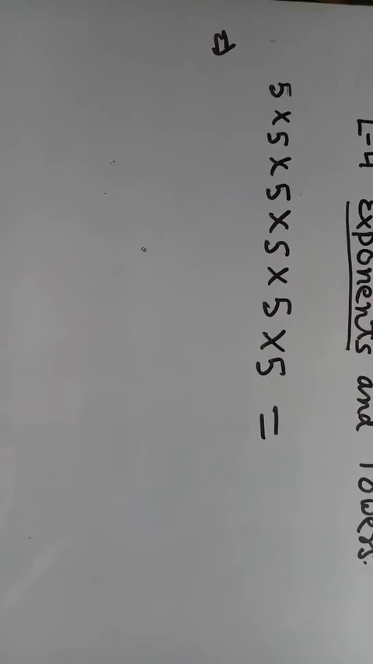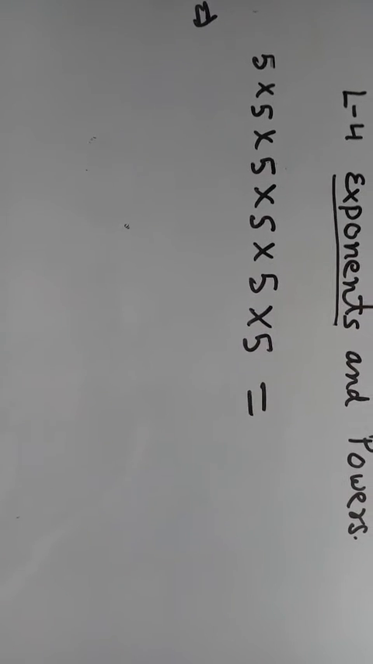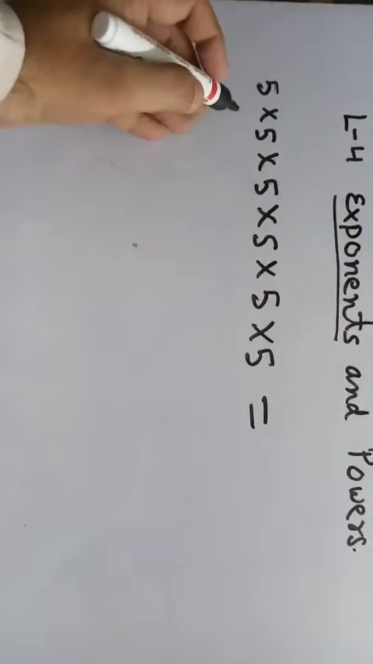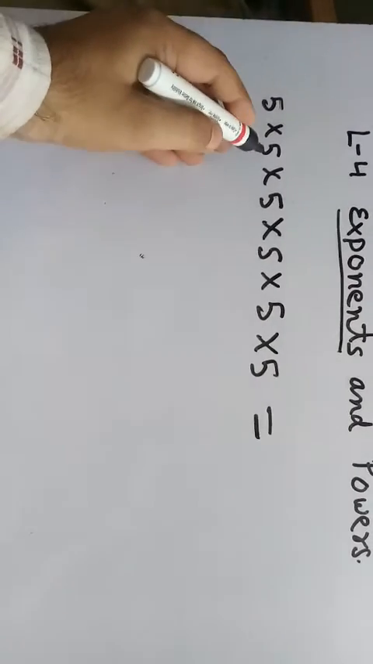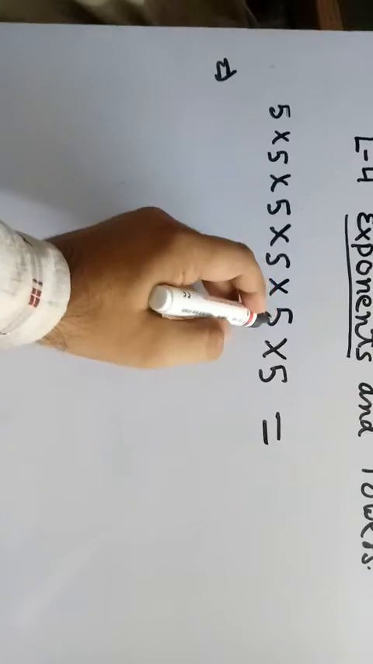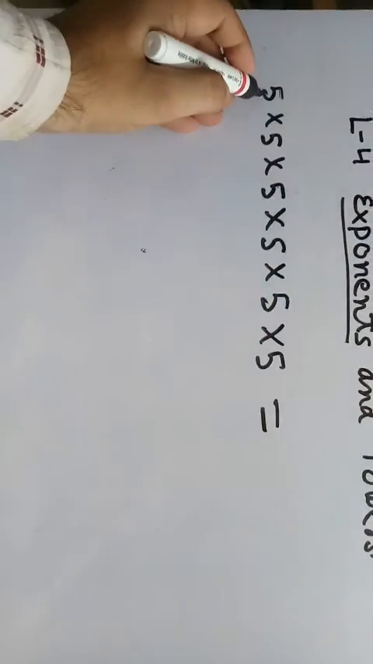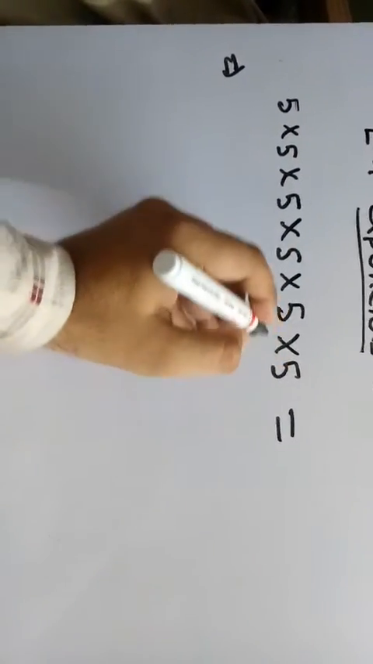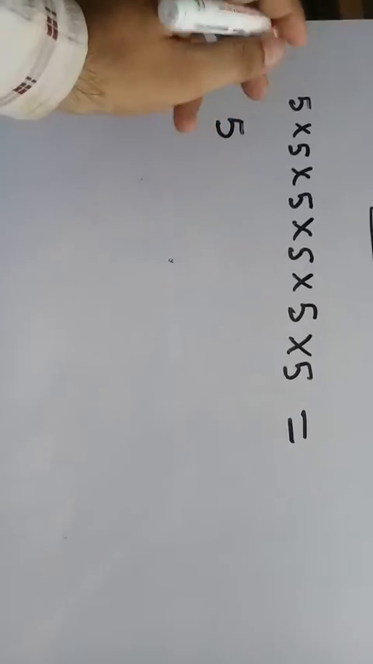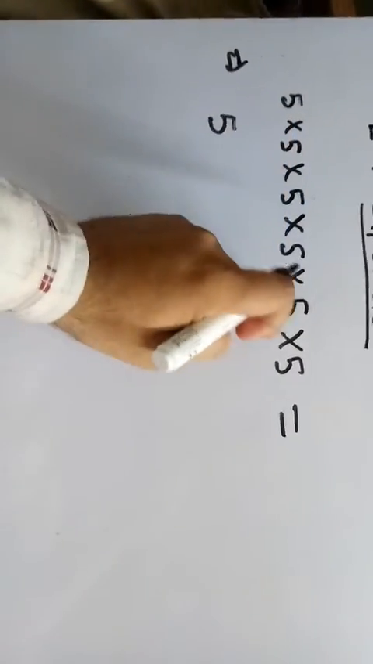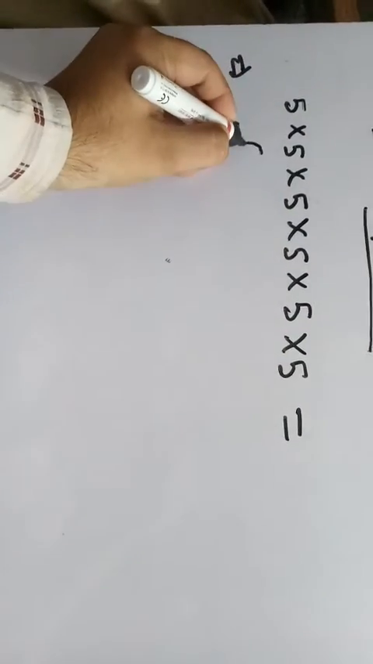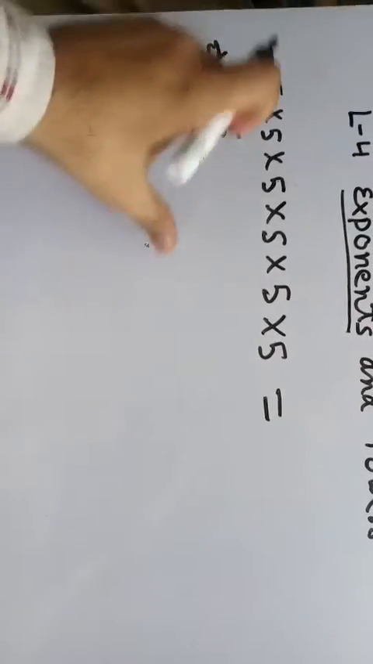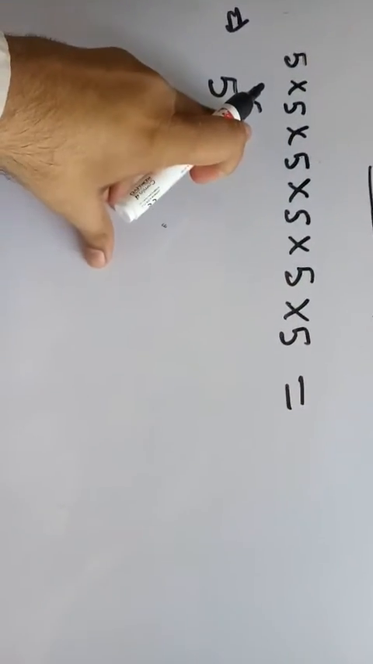Now, what is an exponent? Exponents are used to represent a number which is multiplied many times by itself. For example, look here: 5 multiply 5 multiply 5 multiply 5 multiply 5 multiply 5. 5 is repeated many times. Here it is 6, so we can easily say 5, and 1 2 3 4 5 6. 5 is repeated how many times? 6 times. This is called the power. 5 is called the base and the number of repetitions is called the exponent or power.